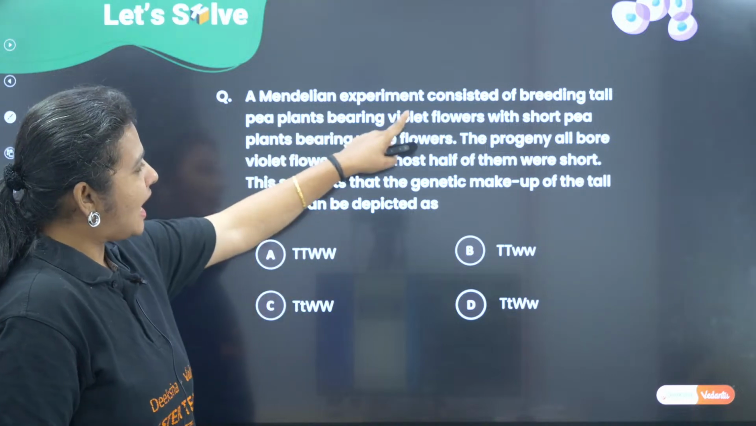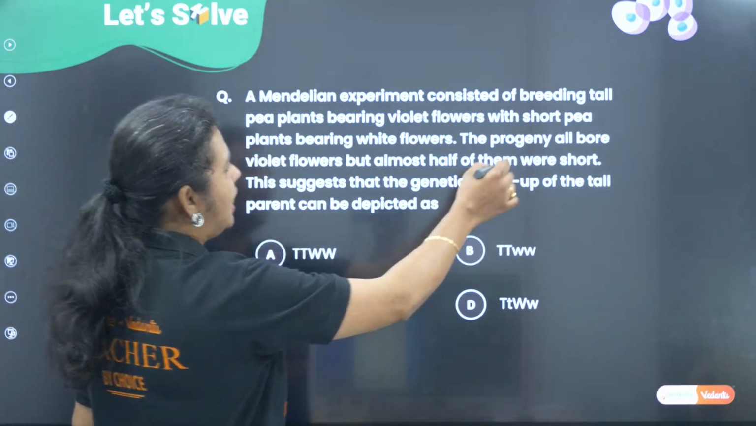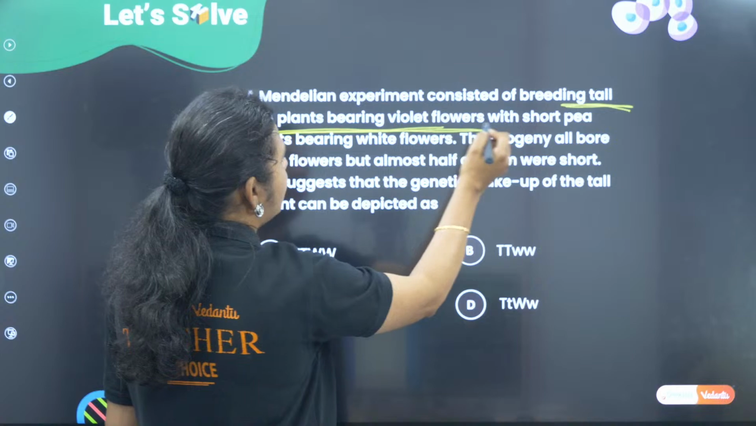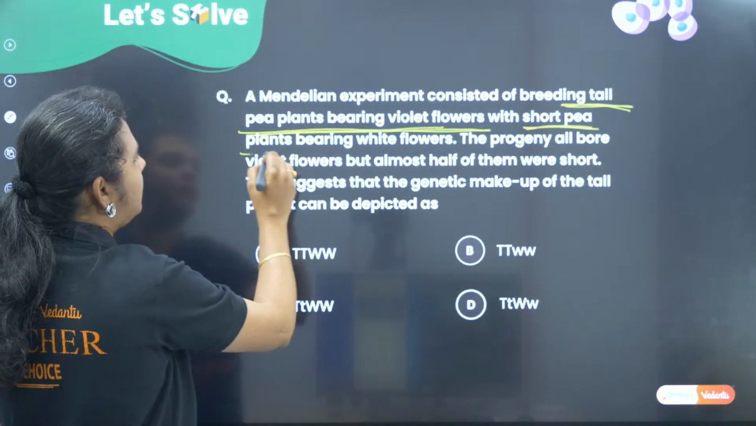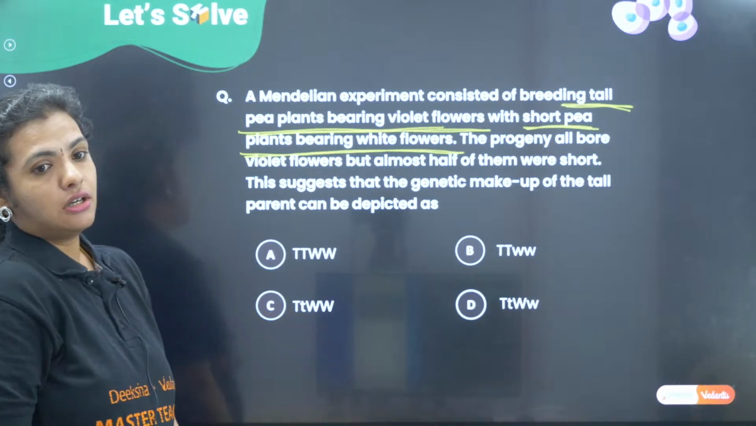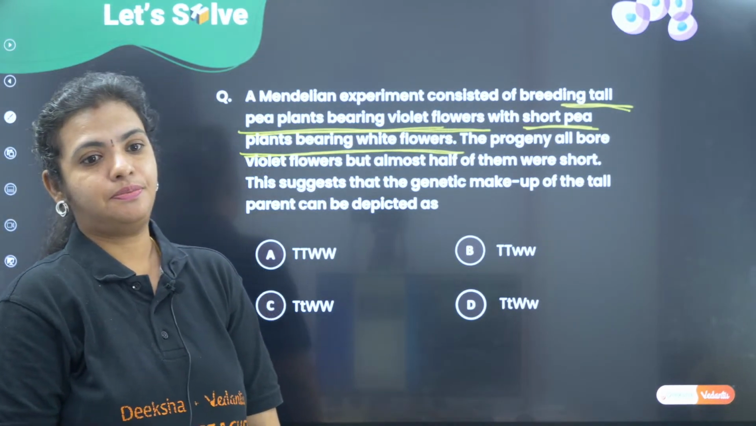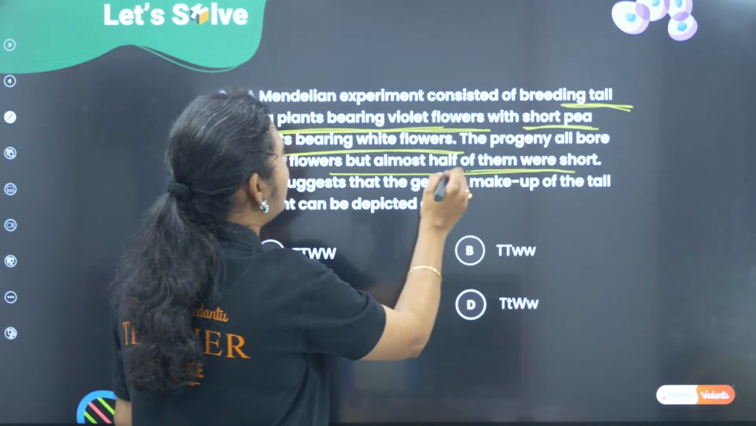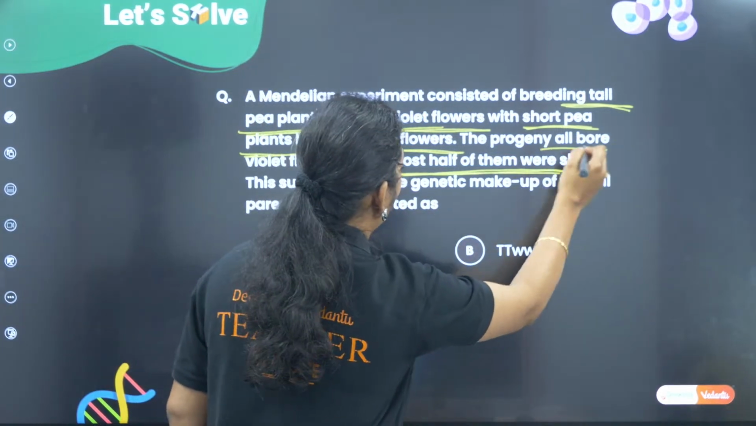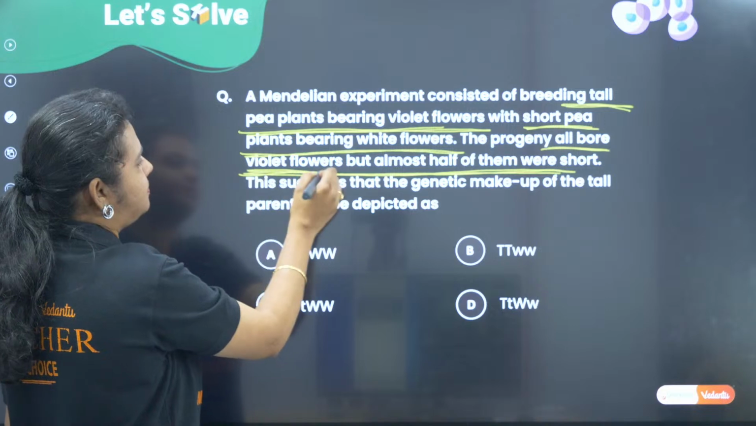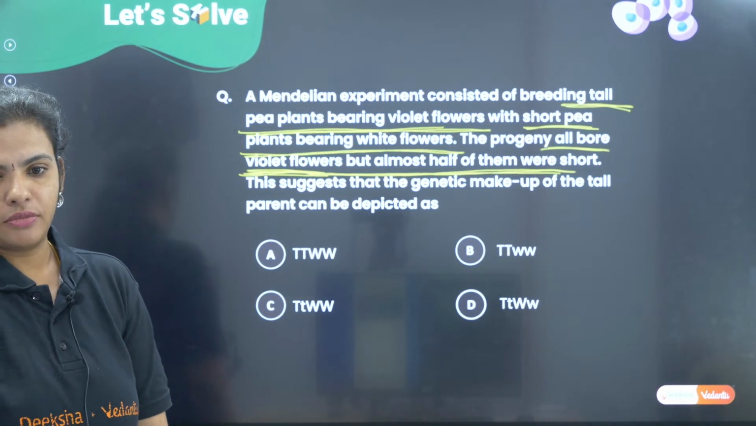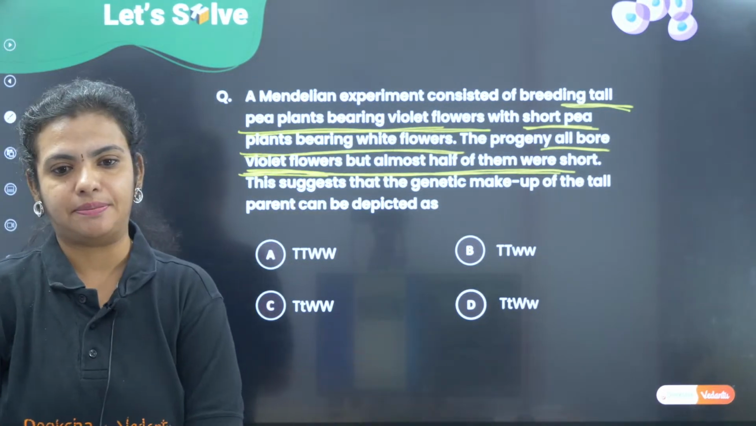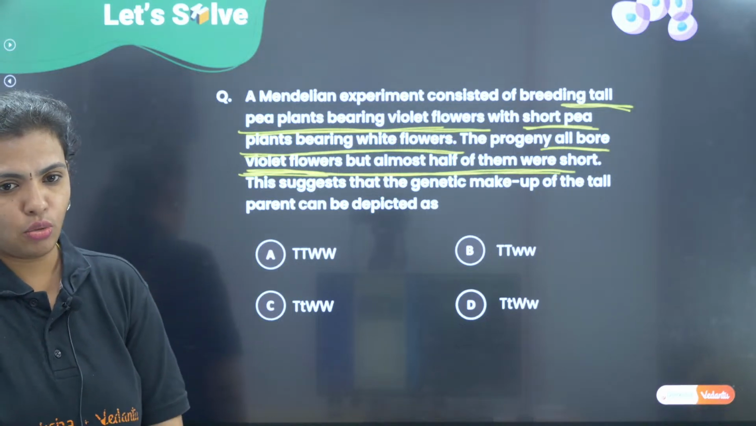Okay. So, we have an experiment. They have got tall pea plants bearing violet flowers, and the other parent is a short pea plant bearing white flowers. So, when they have crossed the 2 plants, what did they see? They have seen that almost half of them were short, okay, but all of them had violet flowers. Okay. So, what do you think is the answer? So, Shah is asking, is it D? Okay. Anybody else who wants to take a guess?